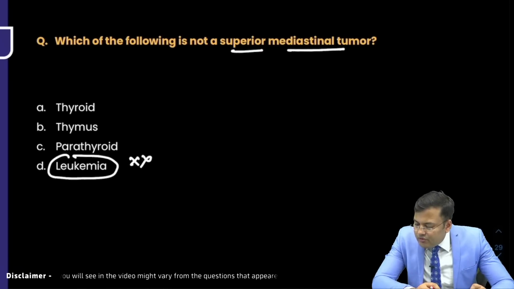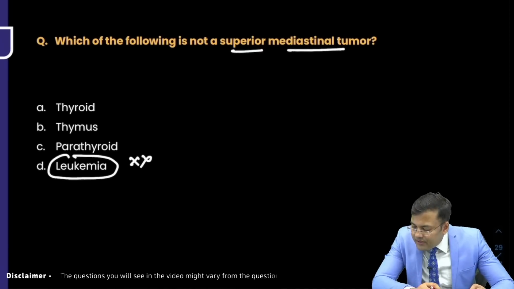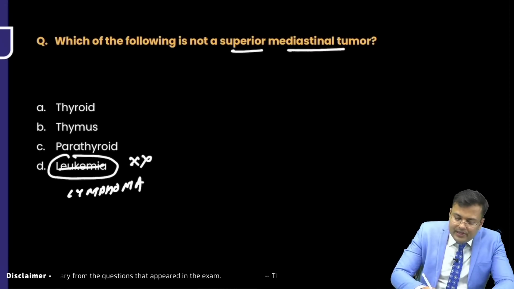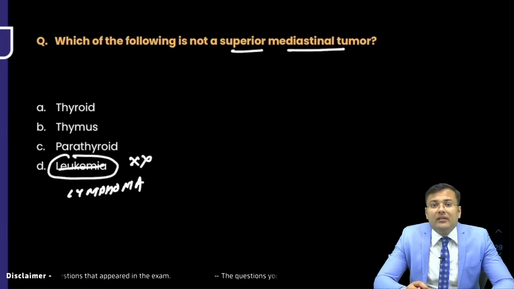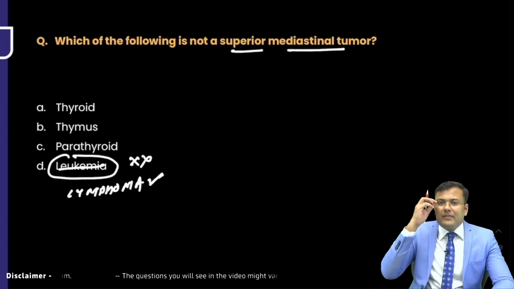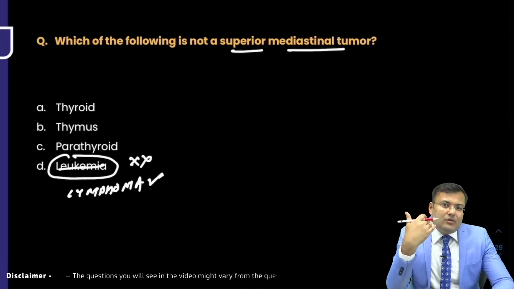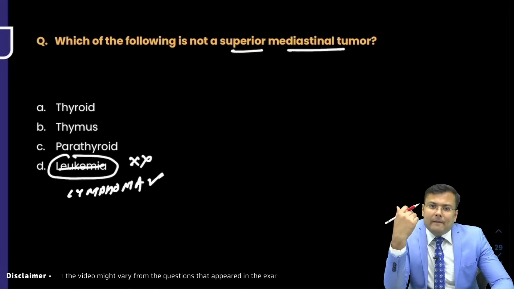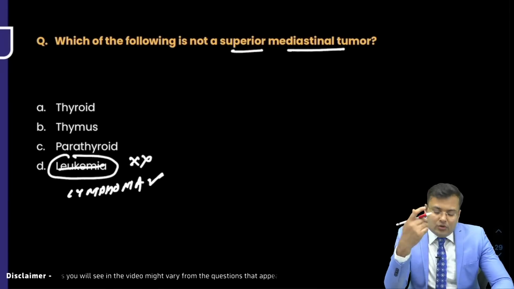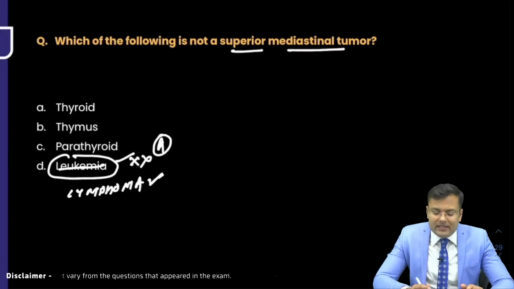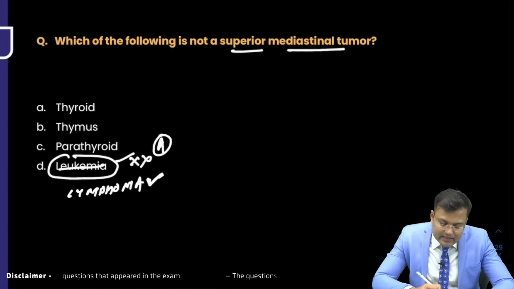Susie Jackson wants to say that, sir, lymphoma was in the option, not leukemia. Okay, it was lymphoma. Lymphoma can be present in superior mediastinal tumor, but it's not common. So even if it's lymphoma, the correct answer would be lymphoma. Lymphoma can be seen in anterior, middle and posterior mediastinum. Clear? Lymphoma can be seen in anterior mediastinum, but superiorly it cannot be seen. So the correct answer here is lymphoma.